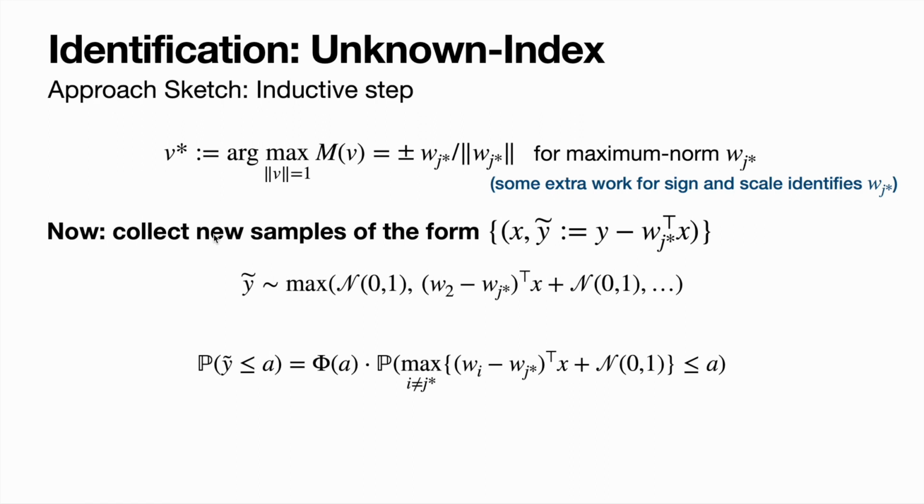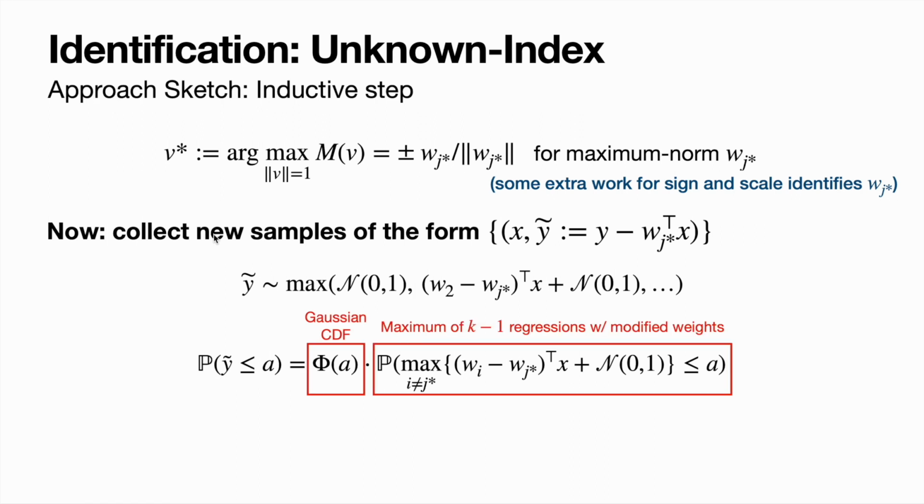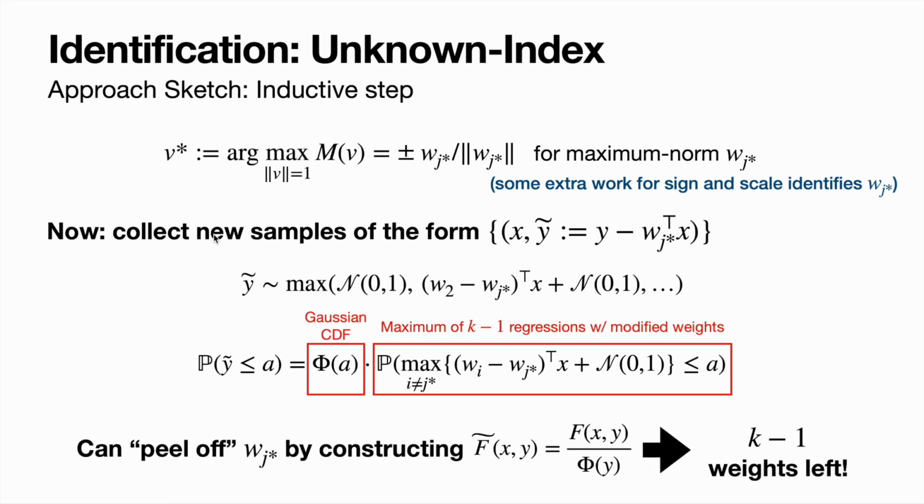And so if we write down the CDF now, the CDF of Y tilde is going to look like the standard normal CDF, because again, that's just an independent standard Gaussian variable, times the CDF that's given by a maximum of K-1 linear models. And so by constructing this new distribution, which is given by the CDF of X and Y divided by the Gaussian CDF evaluated at Y, we can simulate the CDF of a K-1 weight unknown index model. And once we've done that, we can just apply our inductive assumption and we're done. We've identified the weight vectors.